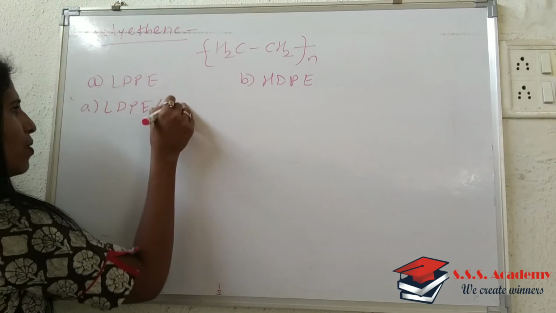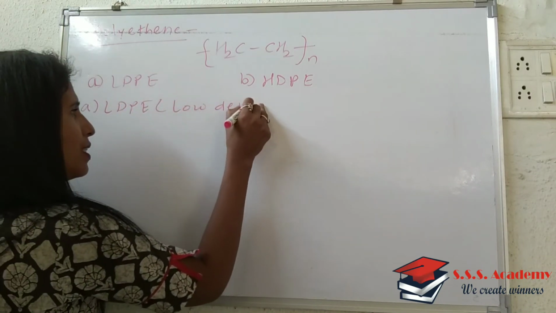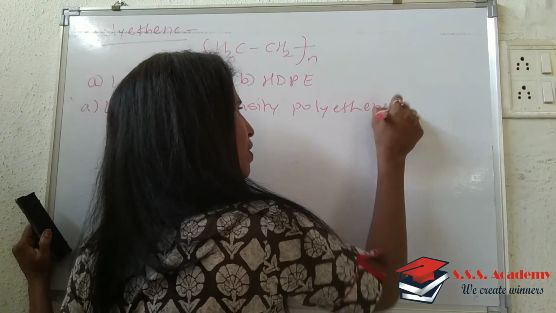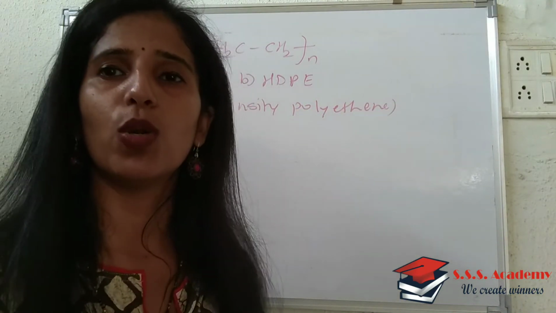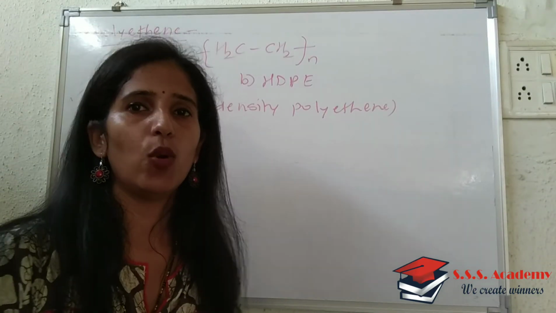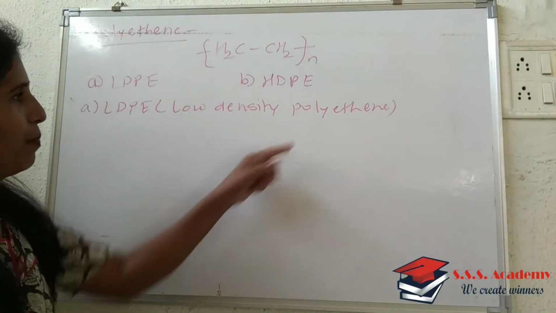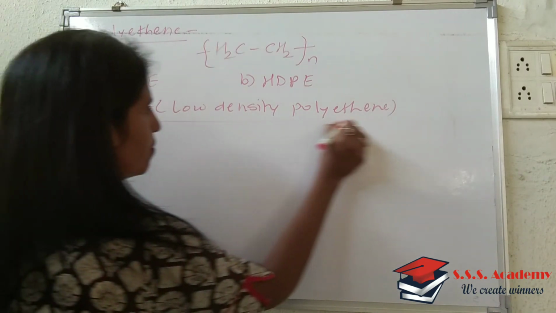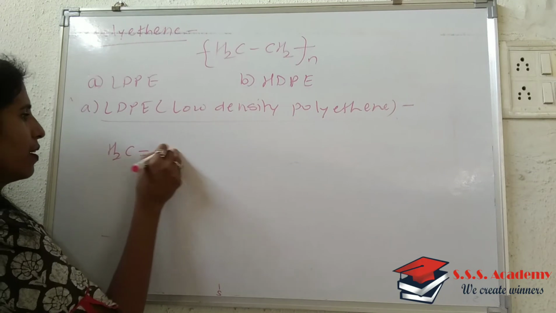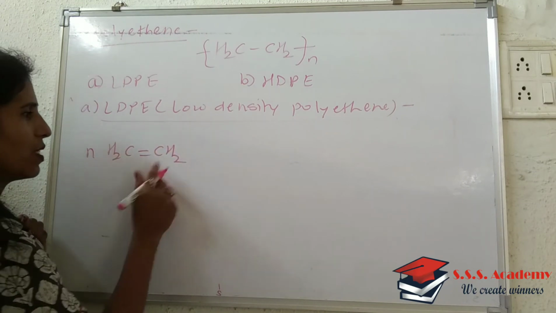In that, write down it is low density polyethylene, that is LDPE. In this case, this is the ethylene unit, and most of this we will take.